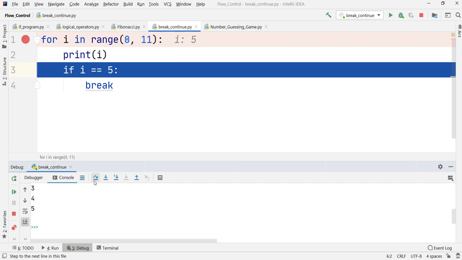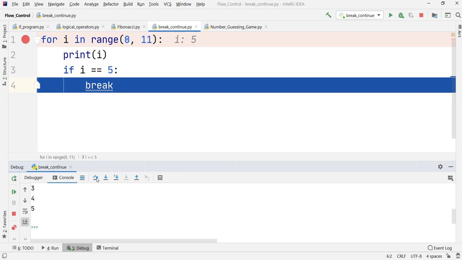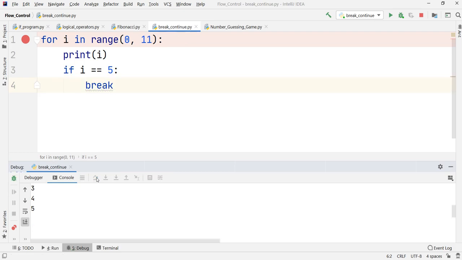And the important part that I want to observe here right now: we are checking if I is equal to 5, and the value of I is 5. So if I click on it again, it goes inside the if statement, because the value of I is 5. Let us observe what happens when I press step over again. The program will be terminated.